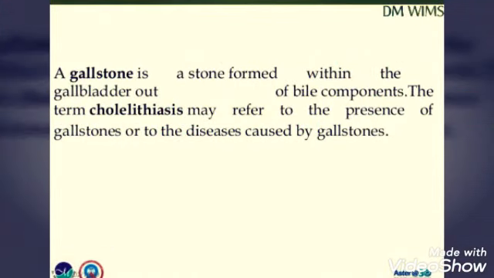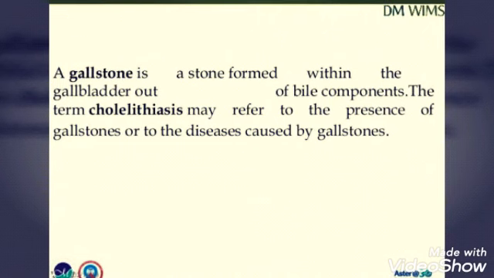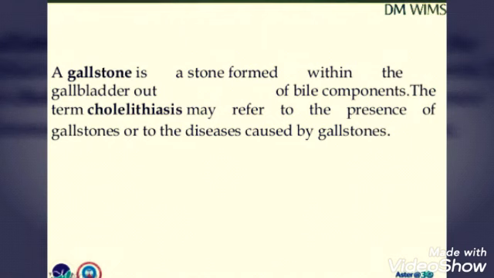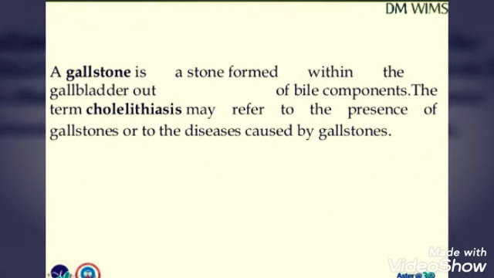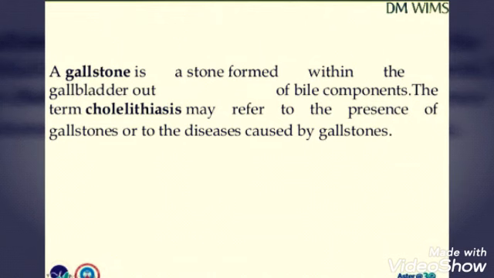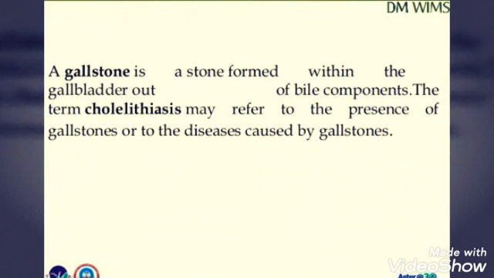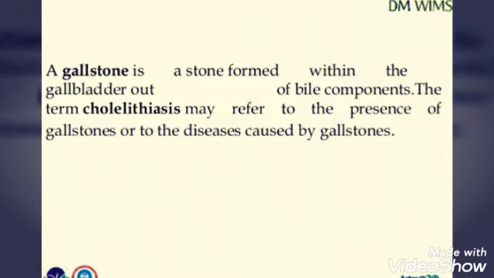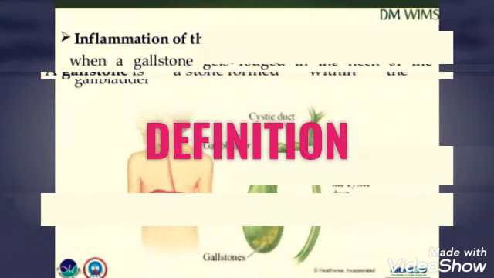A gallstone is a stone formed within the gallbladder out of components. The term cholelithiasis may refer to the presence of gallstones or to the disease caused by the gallstones. So these stones are mainly formed by deposition, and these depositions are nothing but the bile components in the gallbladder. Then see the definition.